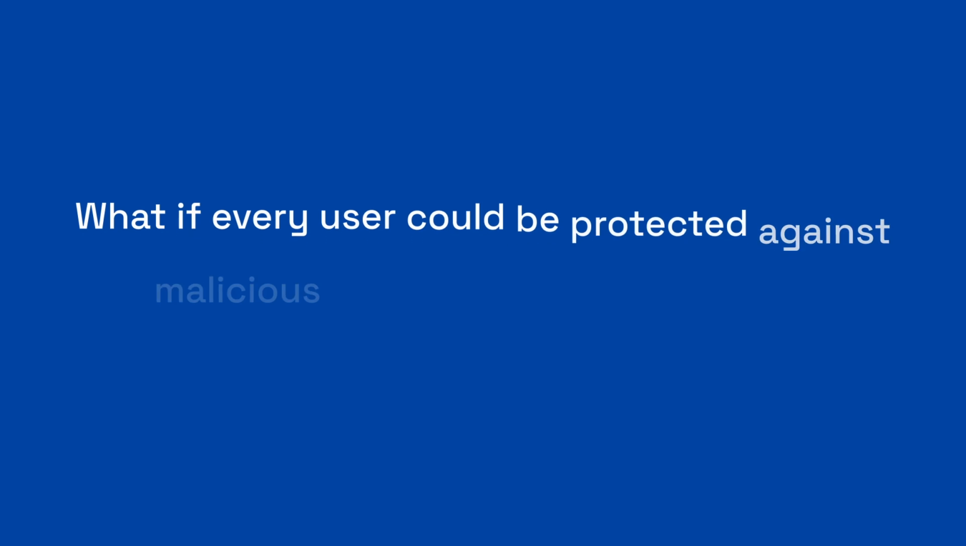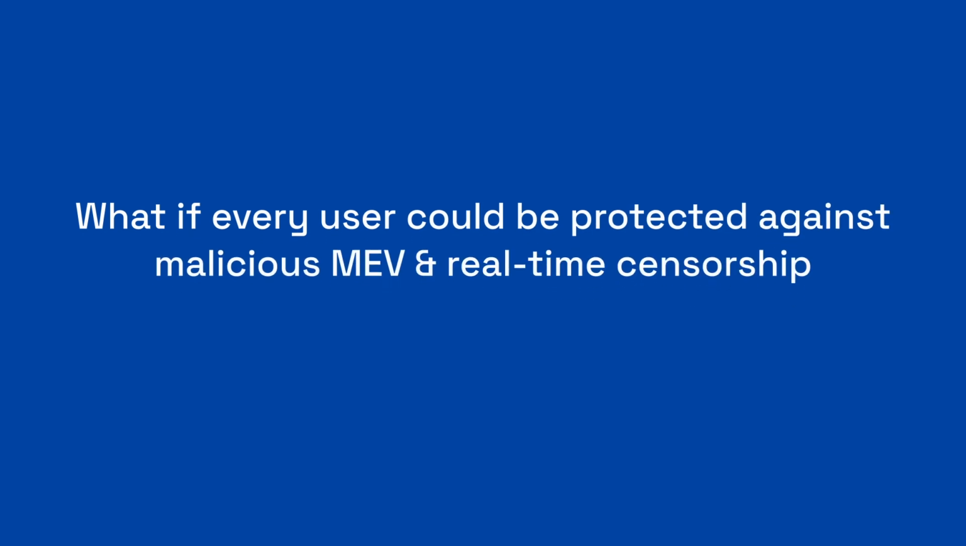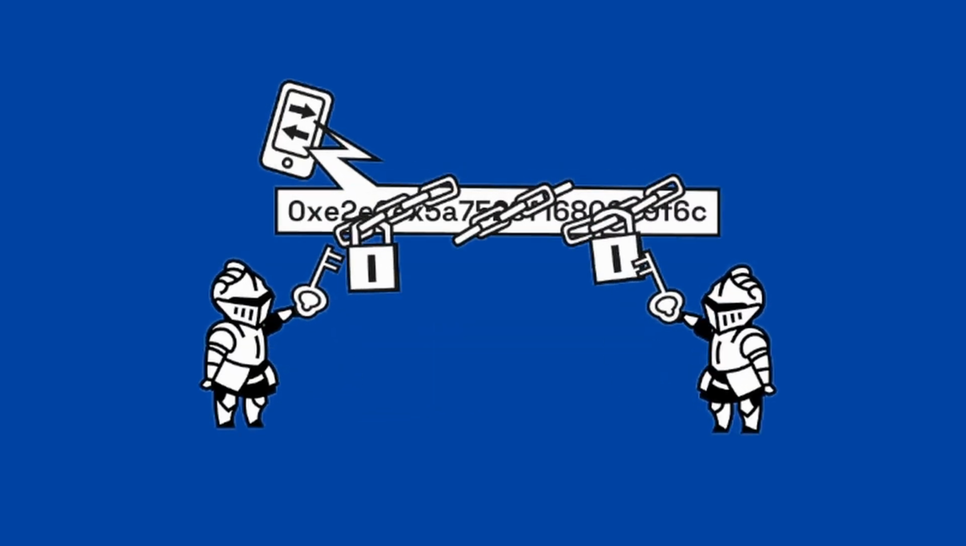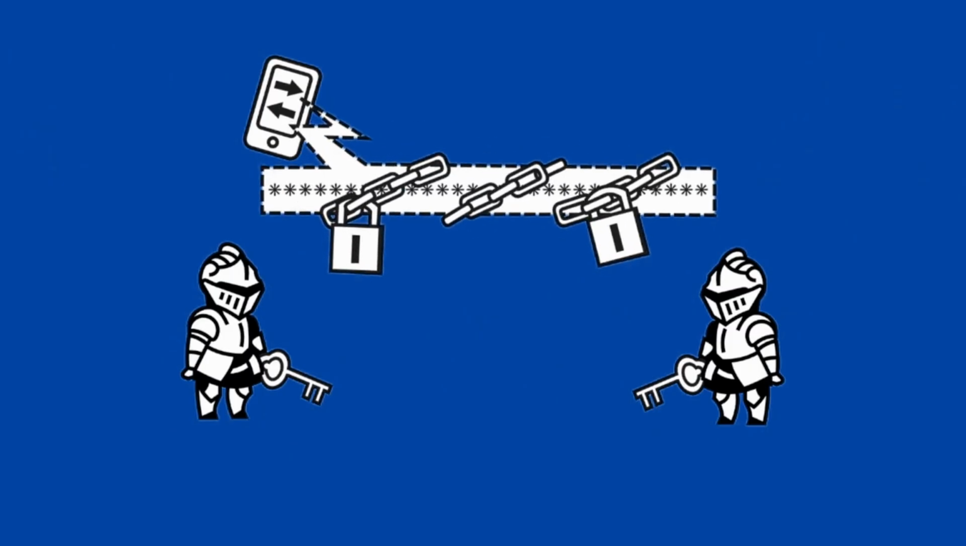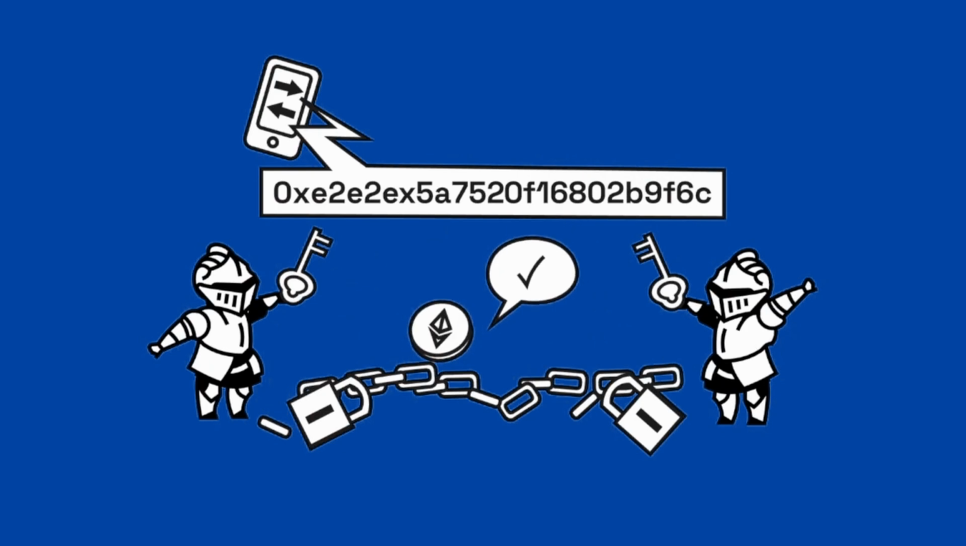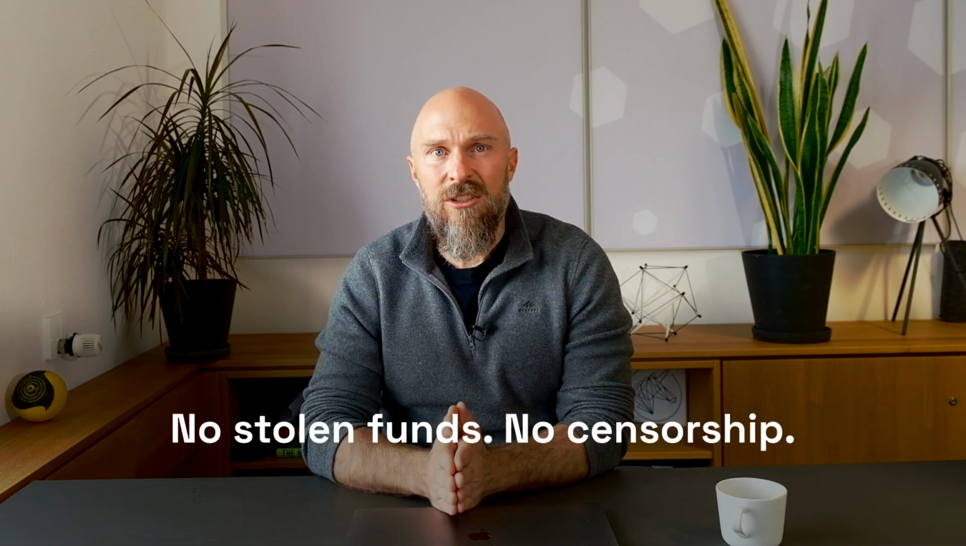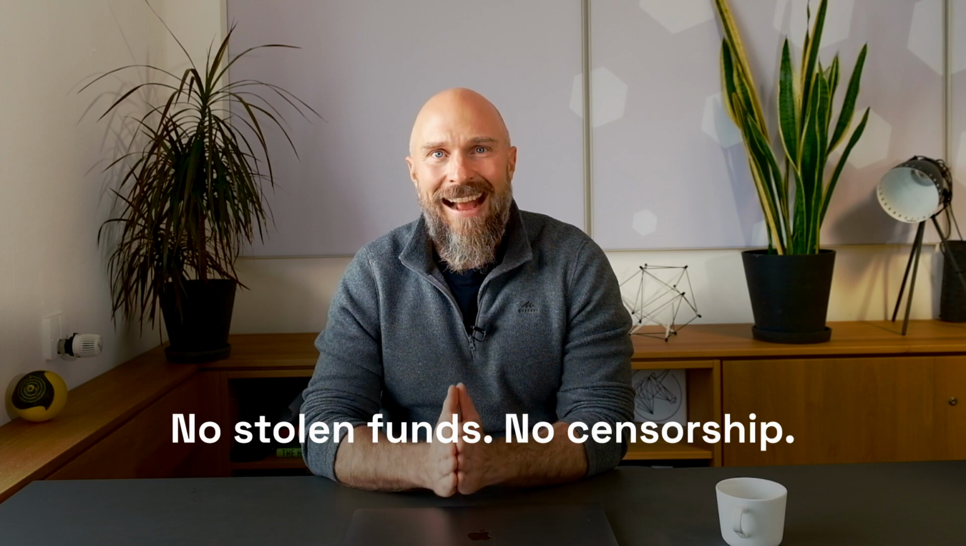So what if every user could be protected against malicious MEV and real-time censorship by default? That's what encrypted mempools do. You hit send and voila! Your transaction is encrypted, with its contents hidden from attackers by a cloak of invisibility. No one can see it, no one can manipulate it. And then at just the right moment, it reappears, and it's included in the chain, final and untouched, no stolen funds, no censorship, just your transaction as you intended.